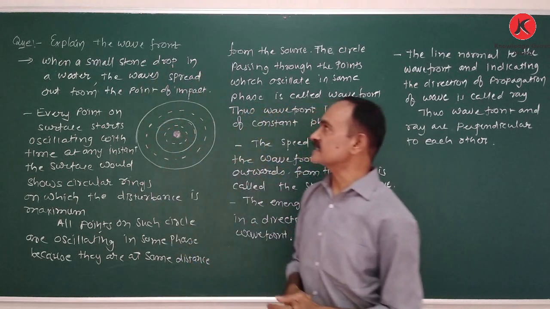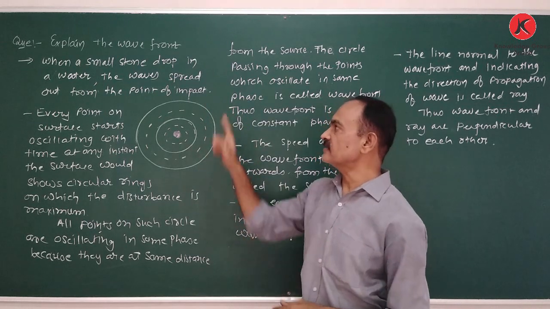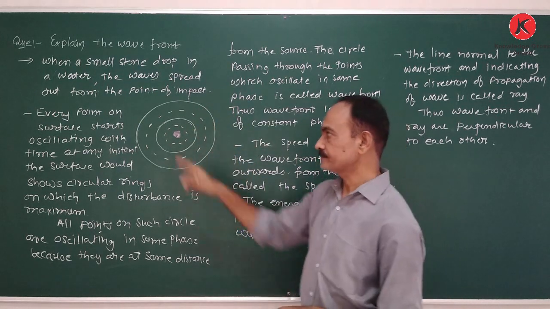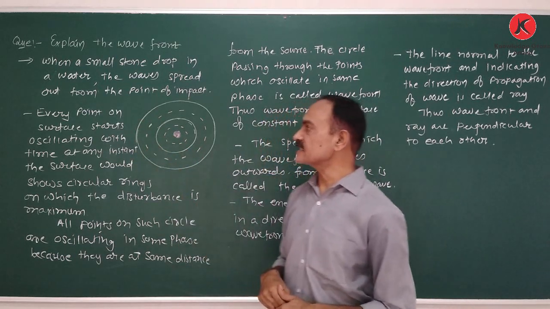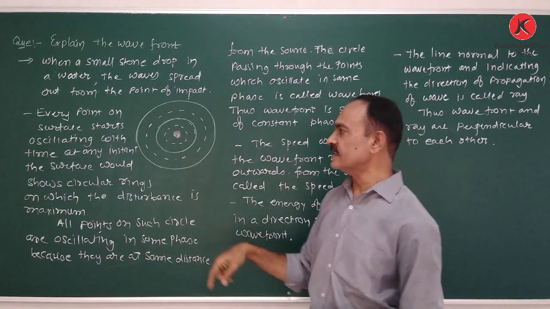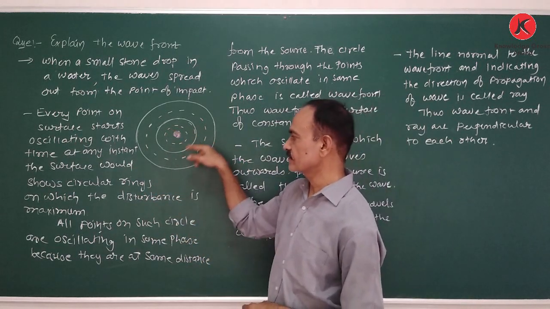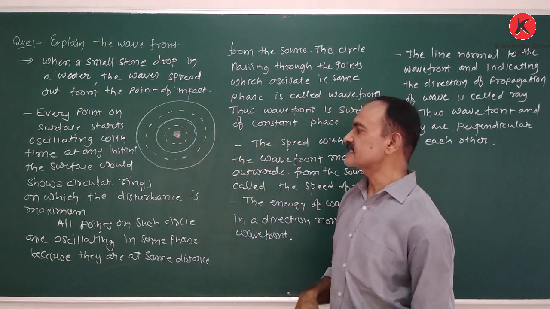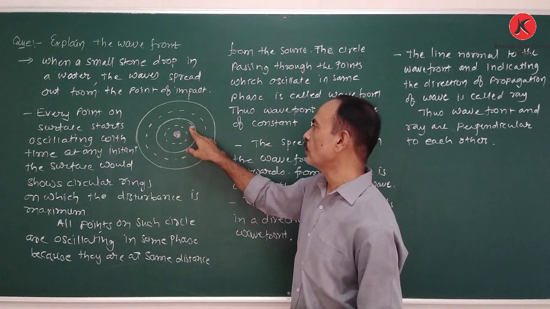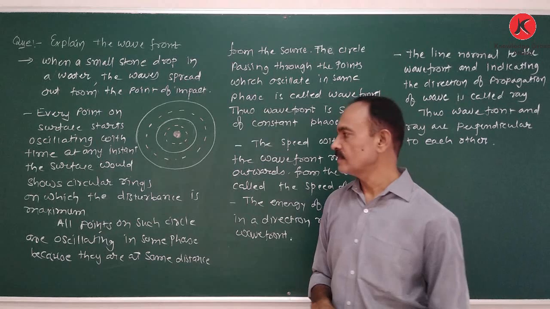Now, we are going to discuss the wave and wavefront. When a small stone drops in the water, the waves spread out from the point of impact. Every point of the surface starts oscillating with time. At any instant, the surface would show circular rings on which the disturbance is maximum. Here the circular rings are shown, on which the disturbance is maximum.